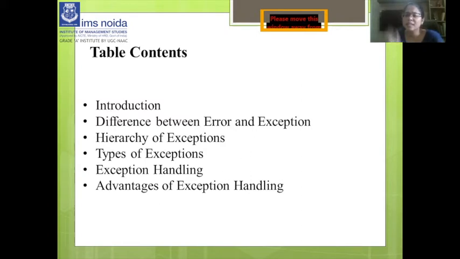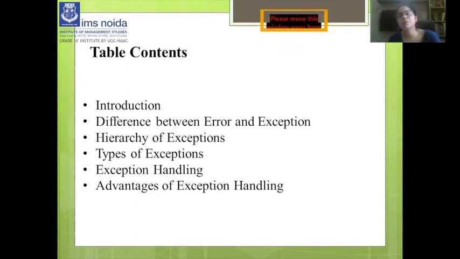What is an exception? What is the Hindi meaning of exception? It's different, right? If we talk in very common language, an exception is that thing which disturbs the flow of a normal thing.